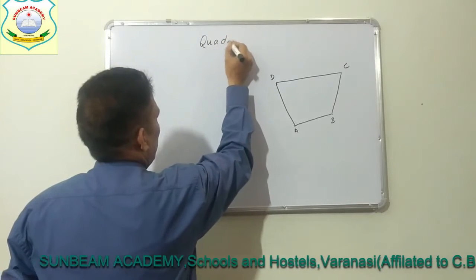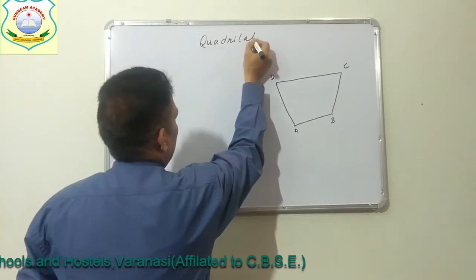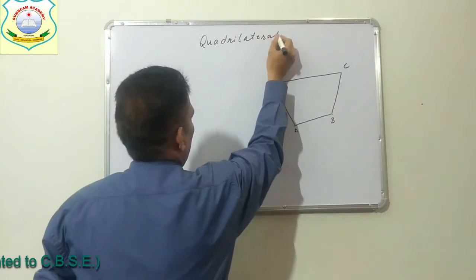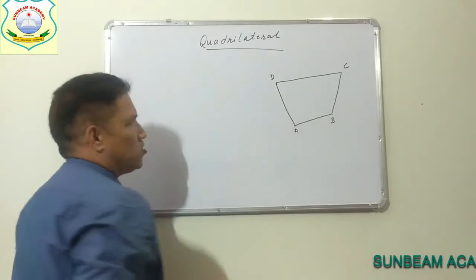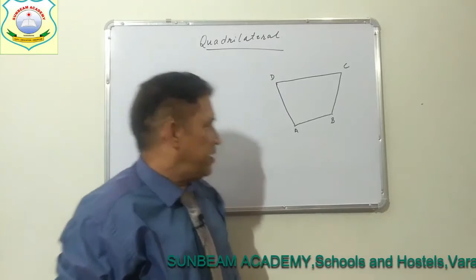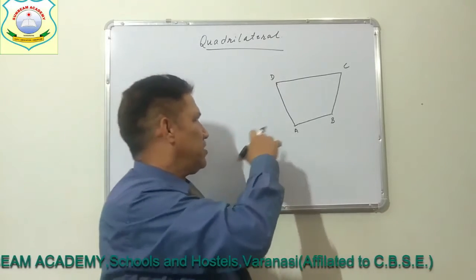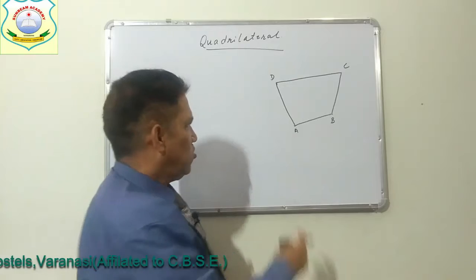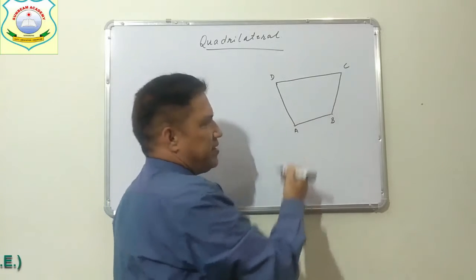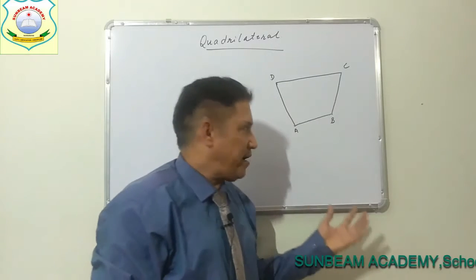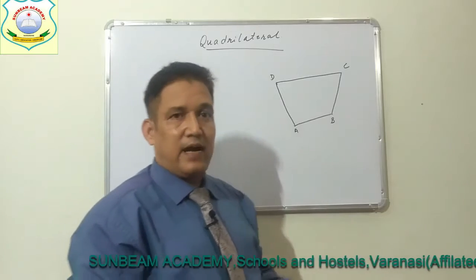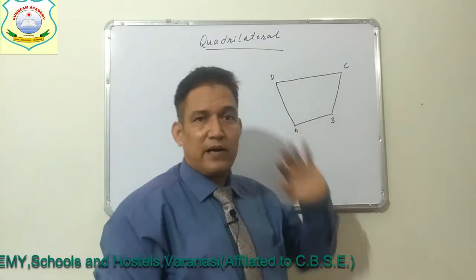So this is the topic of today. We will study something about quadrilateral. How are we getting it? We have taken 4 points in a plane such that no 3 of them are collinear.